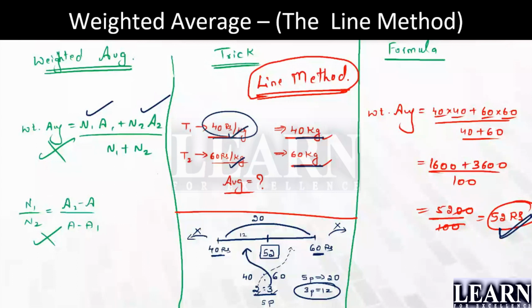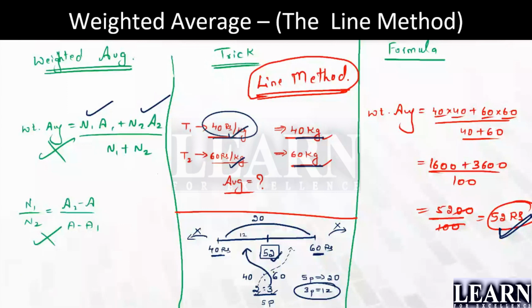Yes, some people might say, sir, what if I want to take it through the left-hand side ratio? Yes, you're always welcome. If you're going to take the left side ratio, what do you have to take? You have to take 2 parts. 5 parts is 20, 1 part is 4. What is 2 parts? 2 parts is 8. Take it here. Here you have 60. 60 minus 8 gives again 52. That is also satisfying. Any ratio you take, that is fine. It will always satisfy.